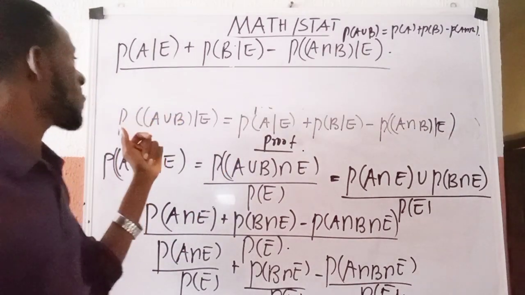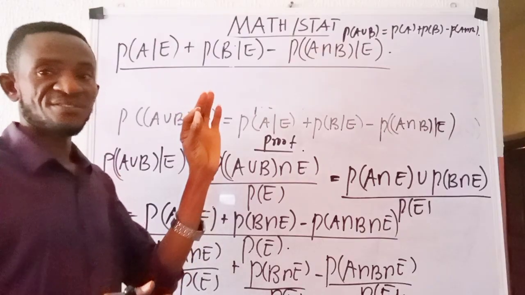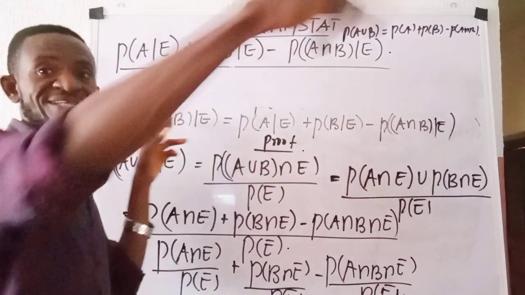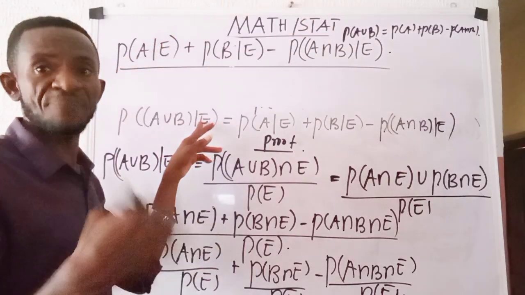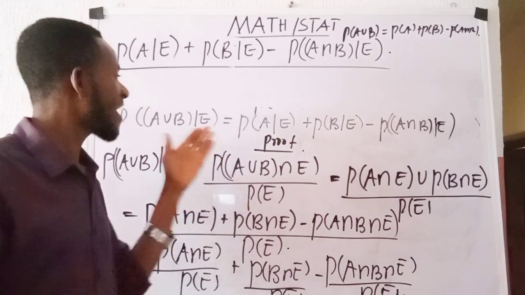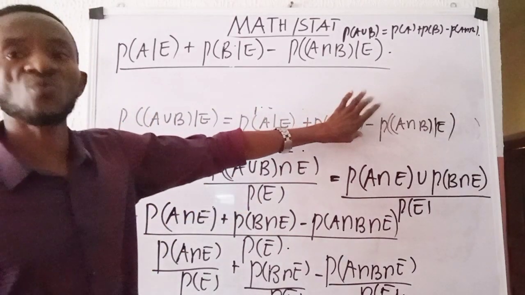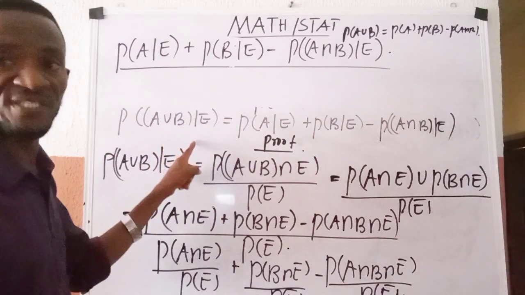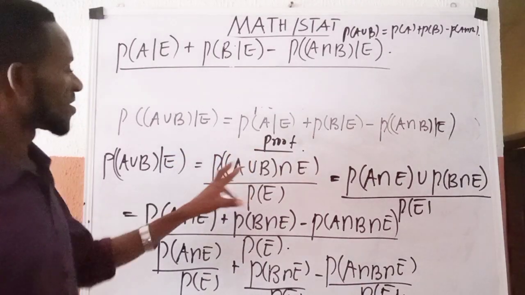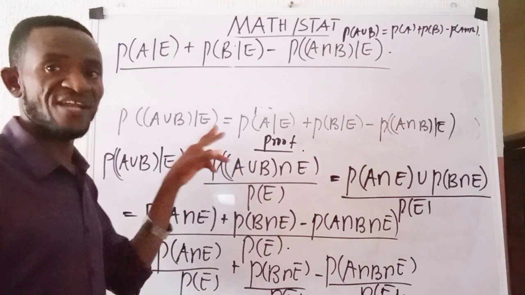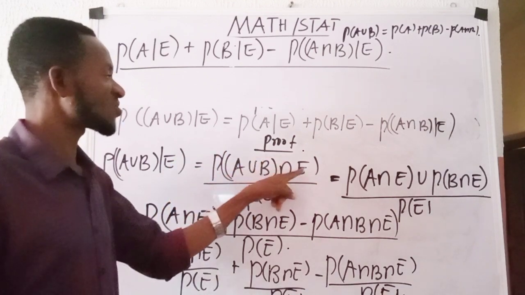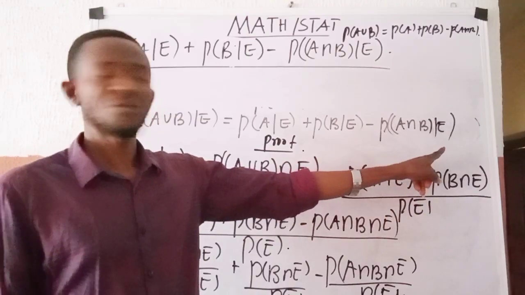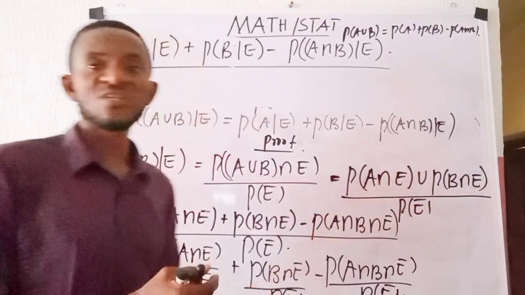You are told that there is a sample space, and in that sample space there are two events A and B, and there is another event E, such that P of E is not 0. And we are told to show that this quantity is equal to this quantity. We first of all express this quantity as a conditional probability because of the given. We remember the property of a set telling us that the probability of A union B intersection E can be written as the probability of A intersection E union the probability of B intersection E.